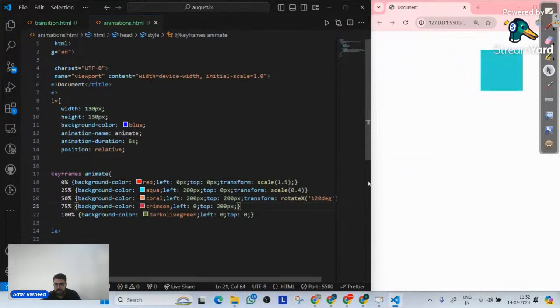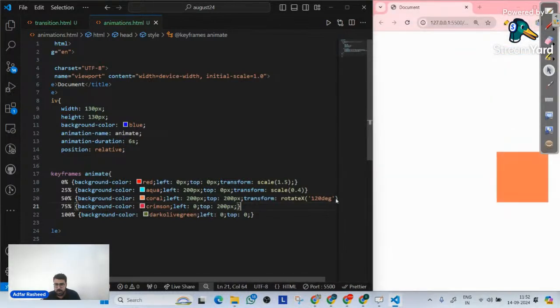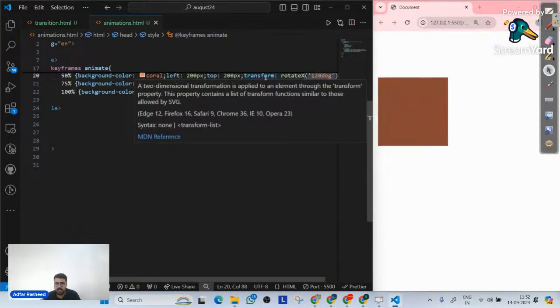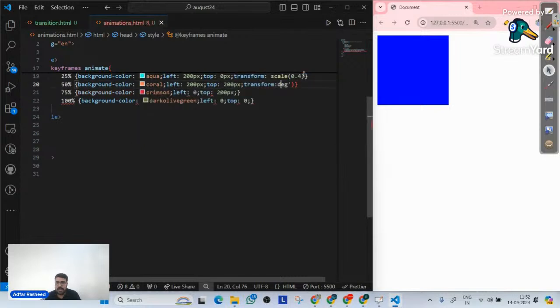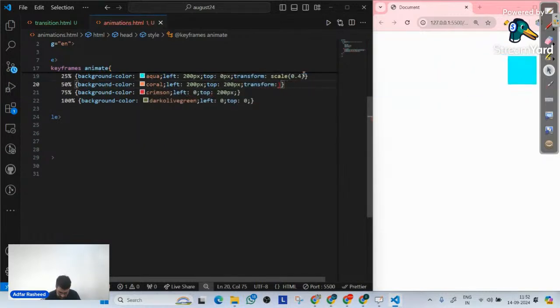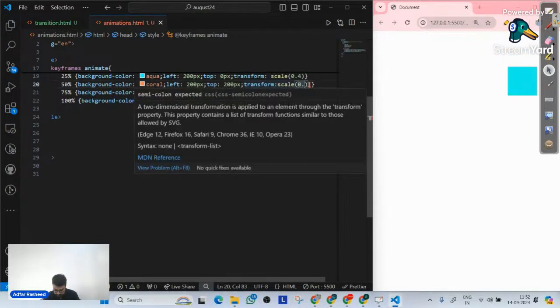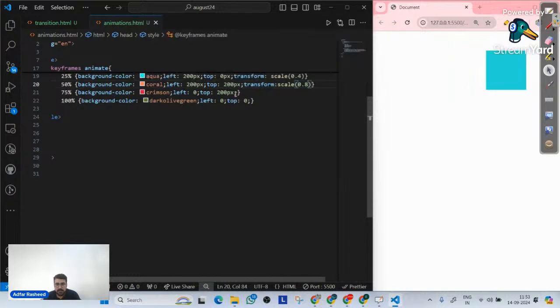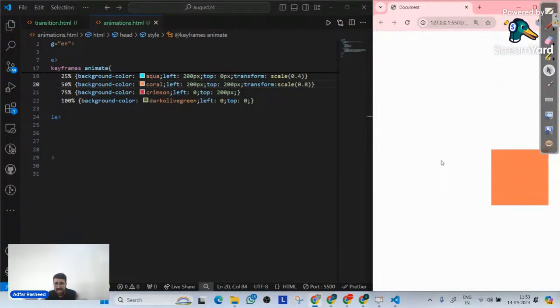Then finally over there, instead of this rotate X property, I will tell it, please scale it to what? My 0.9, or 0.8. There's one extra bracket, I guess, right? And in a similar way, I will implement over here as well. Now you can see my web application is even changing the scale of an element.